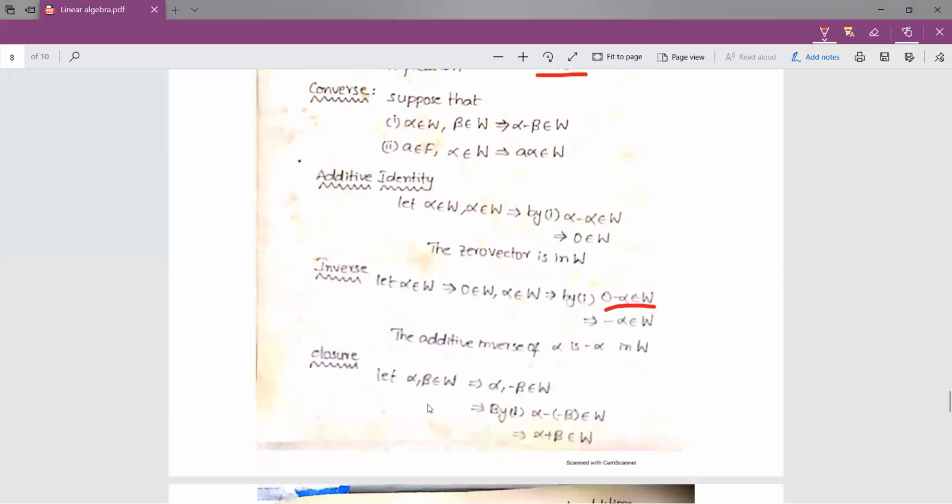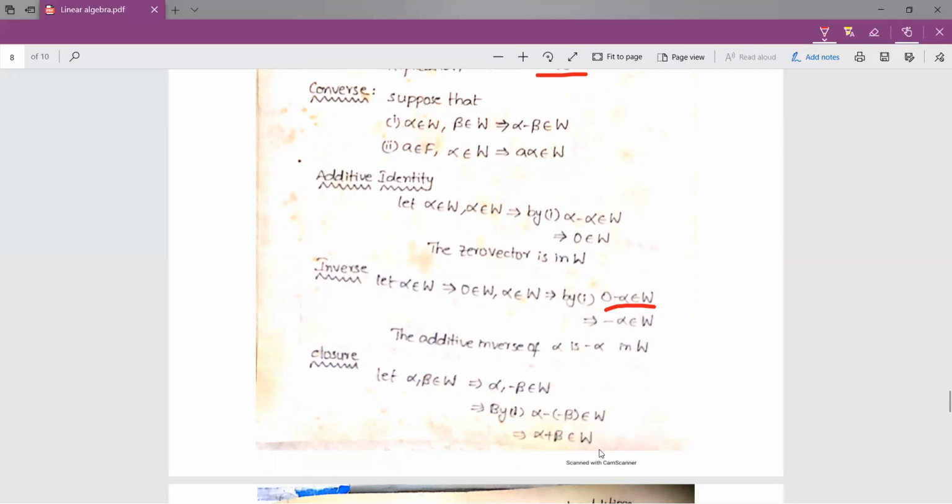Coming to the closure property, I consider two elements alpha comma beta belongs to W. Since beta belongs to W, minus beta should also belong to W, since we have already proved inverse property, every element in W having inverse, so that whenever beta belongs to W implies minus beta also belongs to W. So whenever alpha comma minus beta belongs to W, once again by our supposition, we can write alpha minus of minus beta should also belong to W, so that we get alpha plus beta belongs to W.